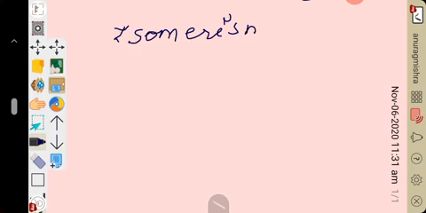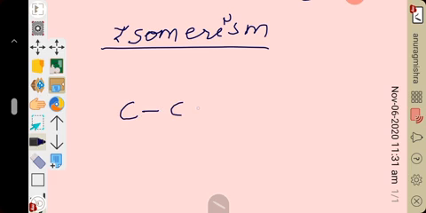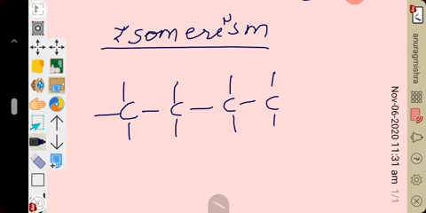I hope you understood the meaning of isomerism and isomer. Let's see an example. A straight chain of carbon: N-butane, normal butane, 1, 2, 3, 4. Valency will be satisfied with hydrogen here. This is called N-butane.